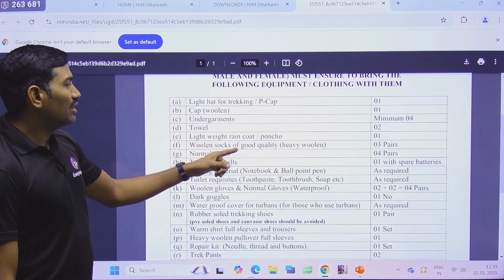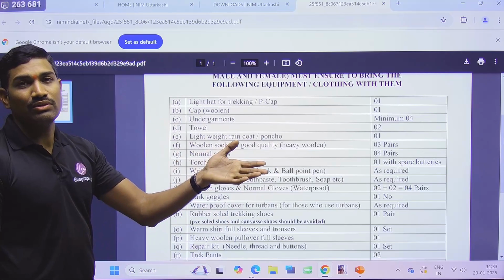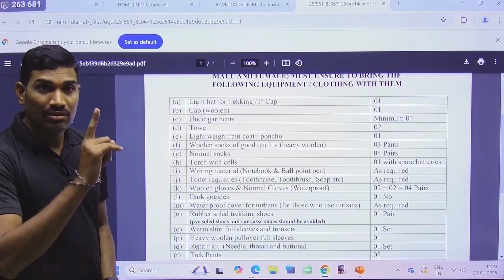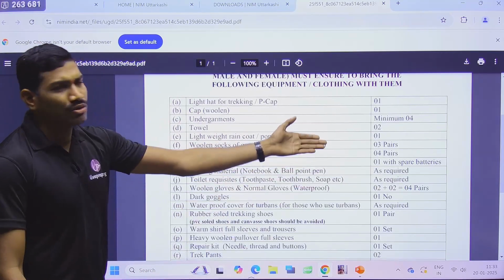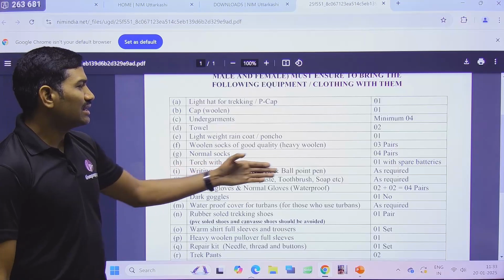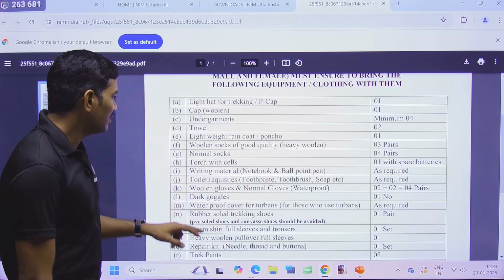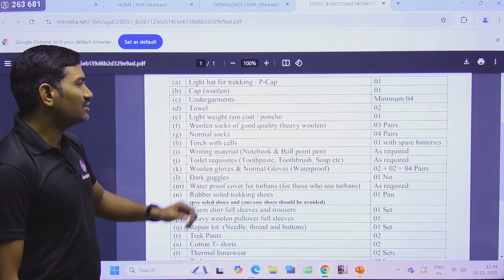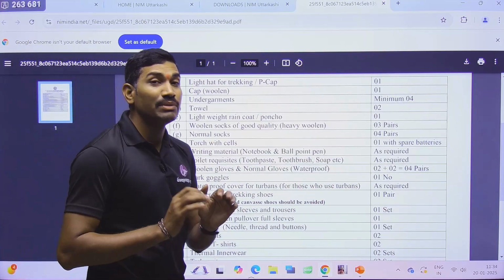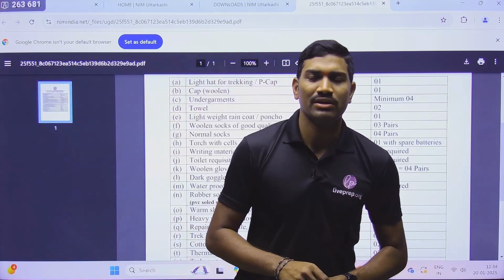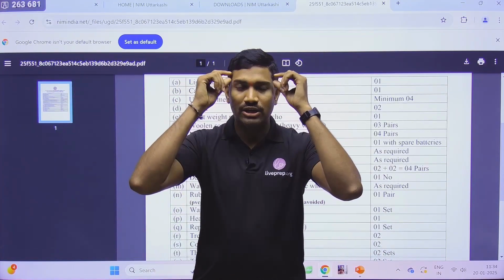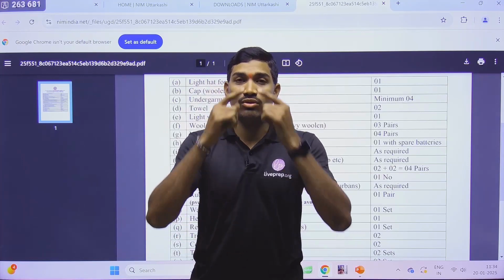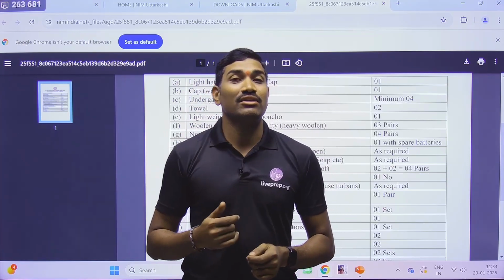Next one, woolen socks, they are very important to withstand the cold conditions on the mountain, so very important. So 3 or 4 pairs are very good, okay? Next one, normal socks, 4 pairs they have given, they are enough. And next one, torchlight with cells. So which torchlight is better? Here also I want to add some points. Any torch, a hand torch is okay, a head torch is also okay, but my suggestion is to go for the head torch. Why is a head torch better?